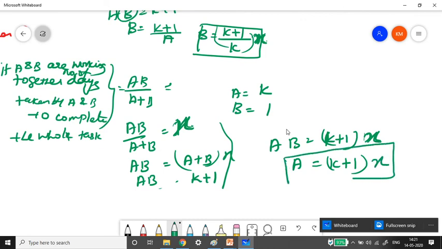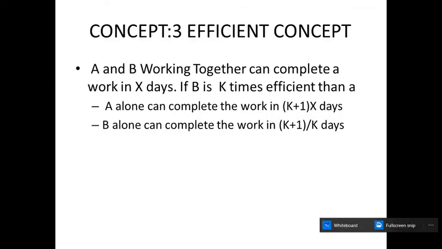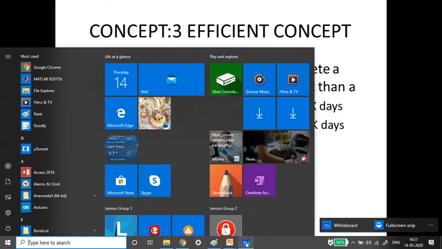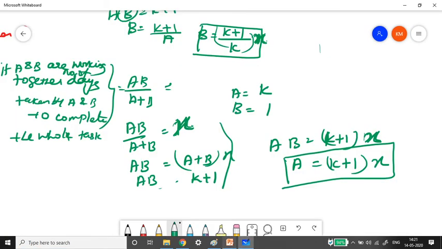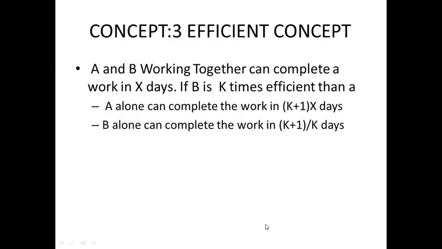So in this many days A can finish the job, and in this many days B can finish the job. Let us see whether we have derived it correctly. Yes, we have derived it correctly, I guess. Let us check it once again. Right. So B takes K plus 1 divided by K times X days, and A takes K plus 1 into X days.